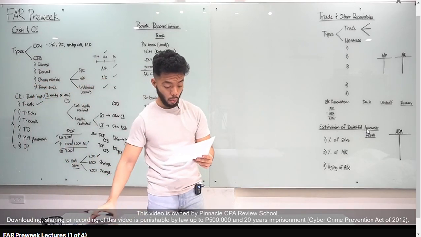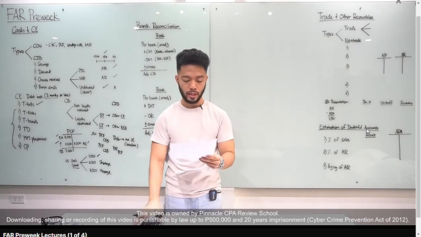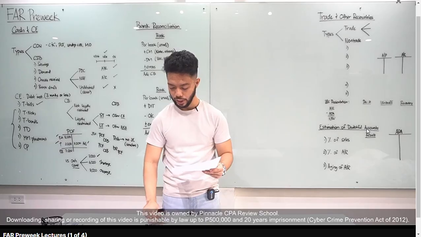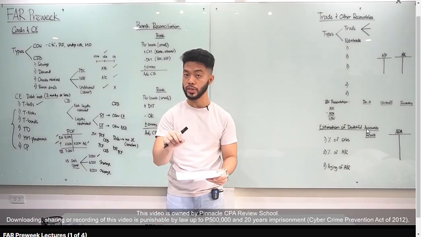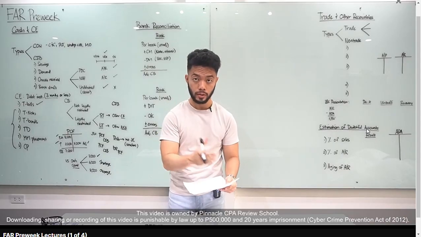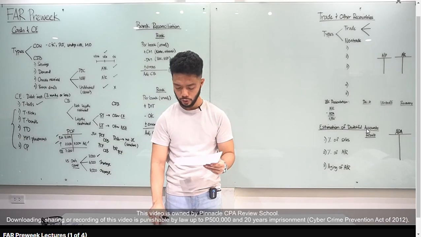Let's go to number 4. What total amount should be reported as cash at year-end? Isa-isahin natin yung items. Okay, Pinnacle Company provided the following information at year-end comprising the cash count. So, diretso calculator na tayo, right? Alin daw dito yung part of cash? Again, pag sinabi lang cash on hand and cash in bank. Cash in bank, demand deposit, kasama yan, 5 million. Cash on hand, yes, plus 400,000.